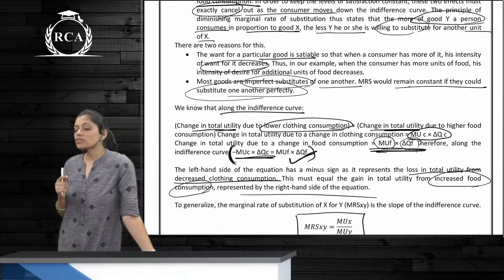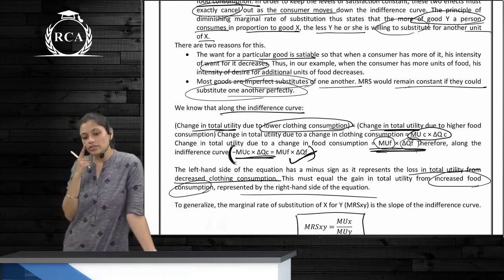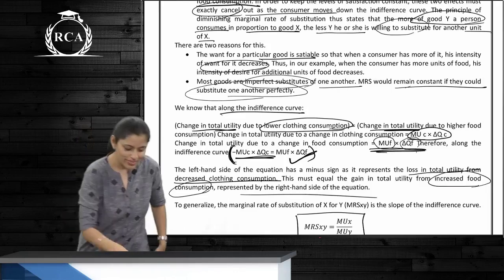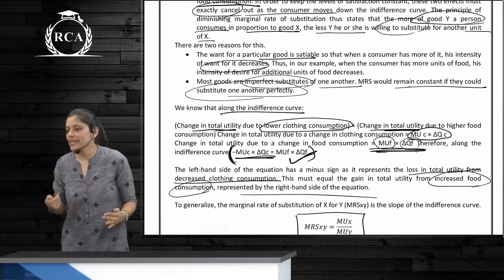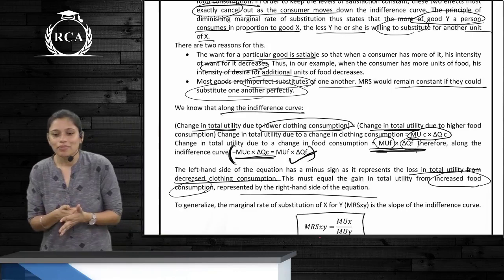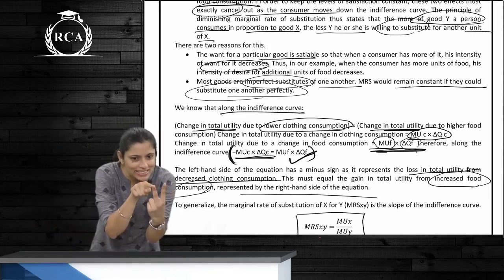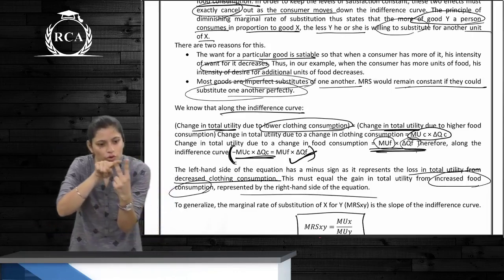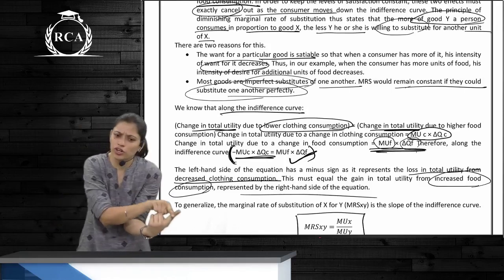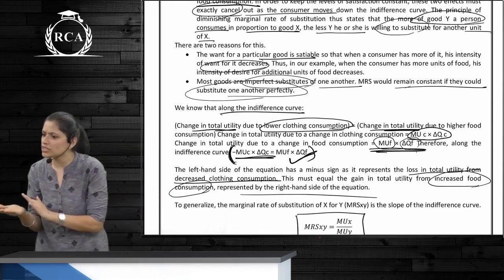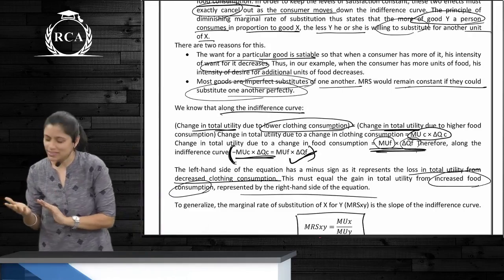When you talk about substitutes, what happens to MRS in the case of substitutes? Constant. Because if they are substitutes, they are the same thing. If you lose 1 unit of this, you will gain 1 unit of this. There is not going to be any kind of substitution. No excess units lost.